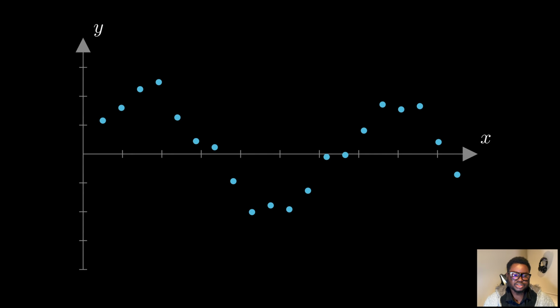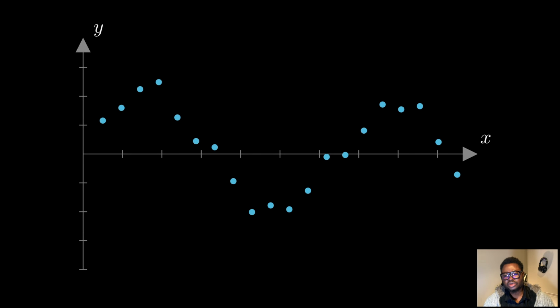Let's visualize this with a simple example. Here we have a scatter plot showing the relationship between two variables. Notice how the data points follow a general trend, but they are not perfect. There's noise, randomness, just like in real-world data.